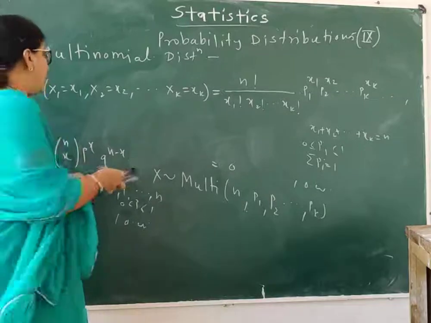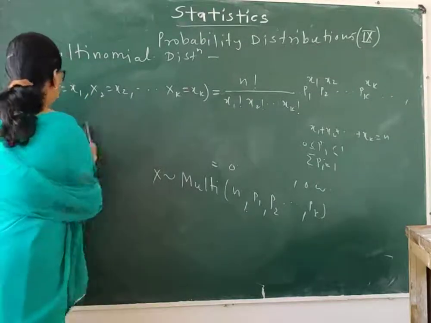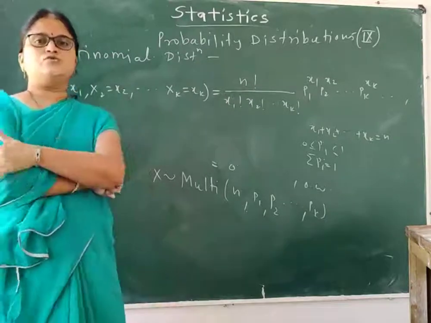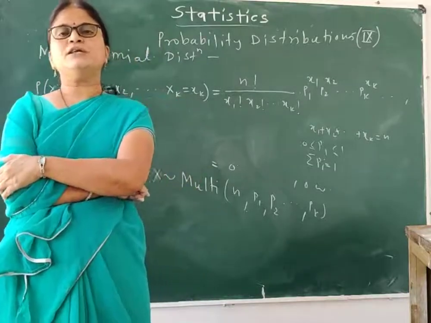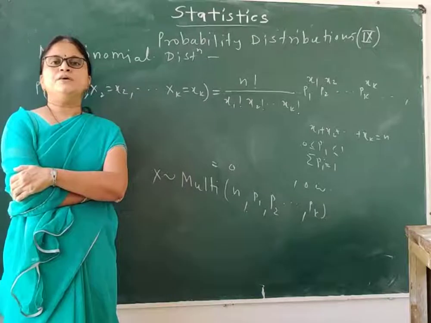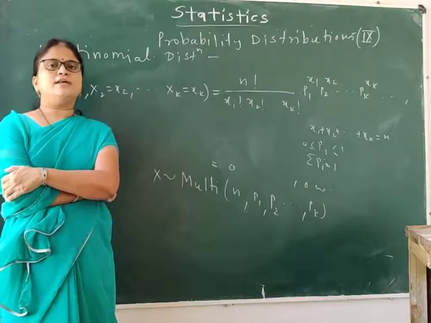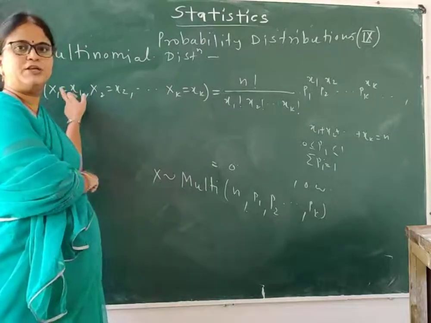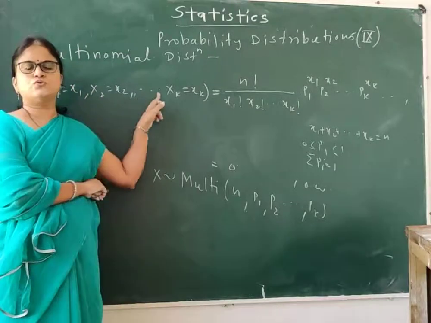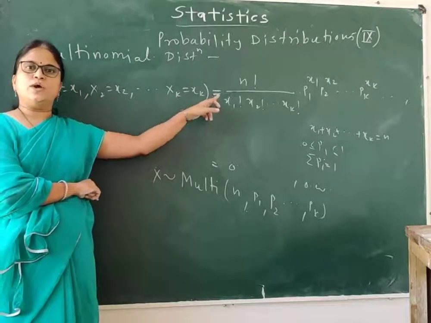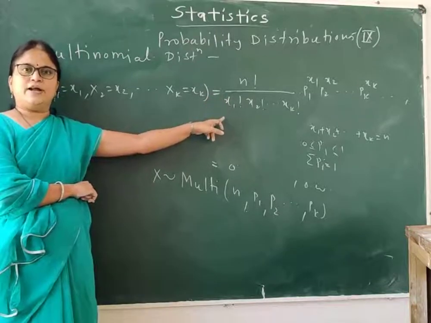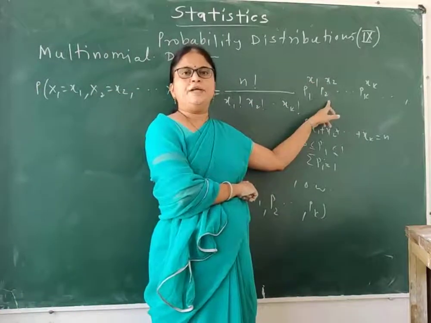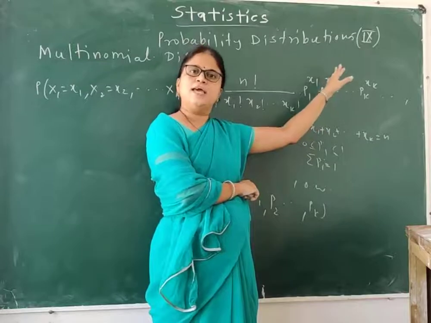In the multinomial distribution, I have k random variables and k cases. I can define it as follows: let x1, x2, ..., xk be k discrete random variables, then the multinomial distribution is defined as P(X1 = x1, X2 = x2, ..., Xk = xk) = n factorial divided by x1 factorial, x2 factorial, ..., xk factorial, times p1^x1 p2^x2 ... pk^xk.